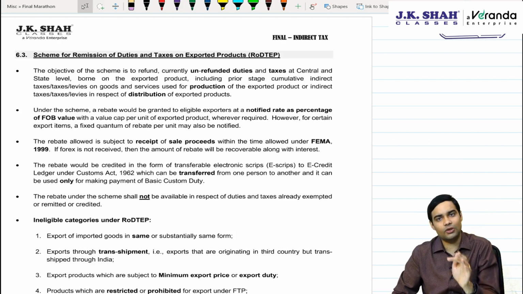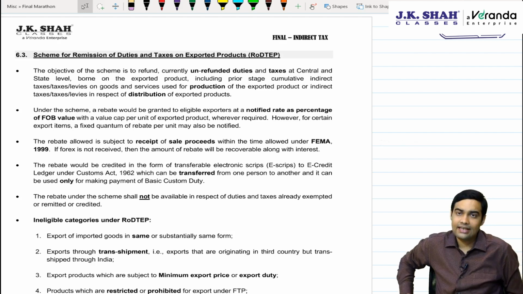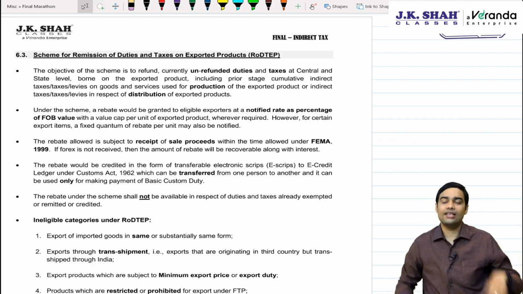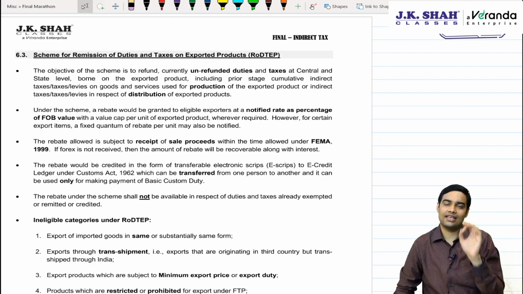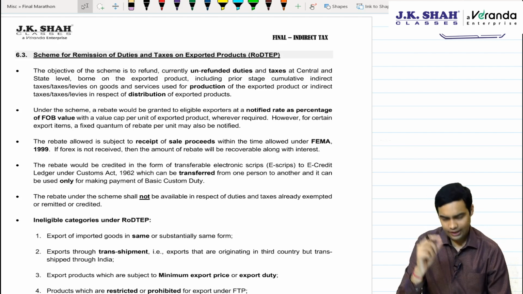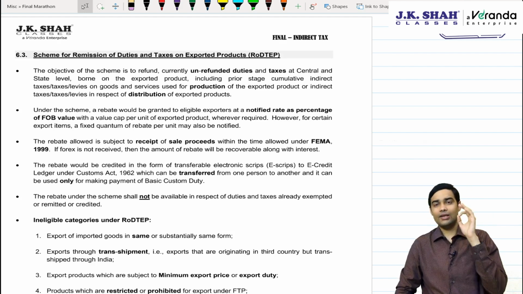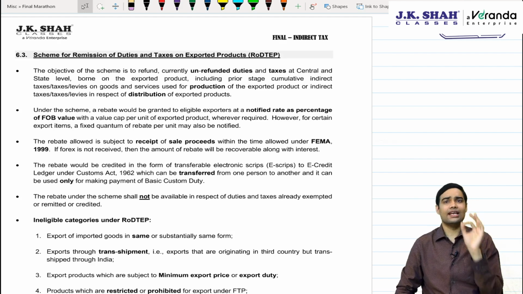Otherwise, GST which you pay on purchase is refunded to an exporter. But what about other unrefunded taxes? To compensate that, the government has said that I will give you a remission of duties and taxes on export product based on a percentage, or it could be a value per unit. Now this percentage will be based on FOB value, and this will be in the form of e-scrips. These e-scrips are freely transferable, but these e-scrips can be used for payment of basic custom duty.